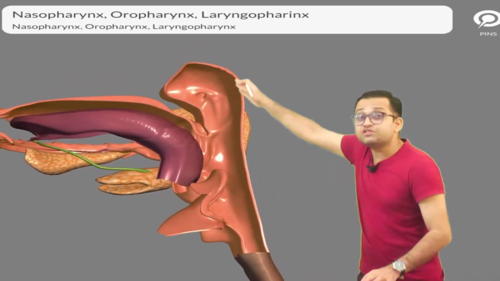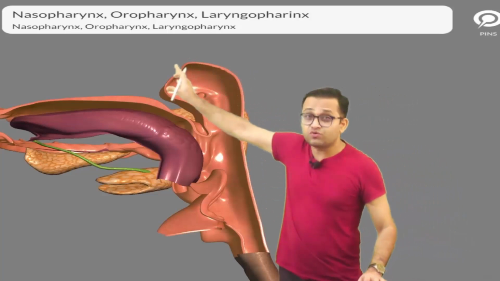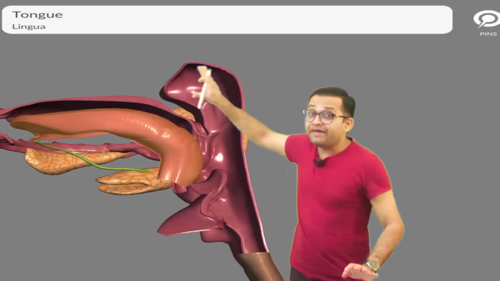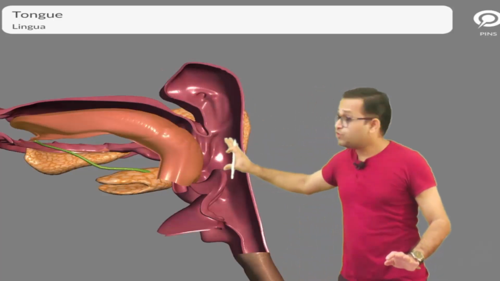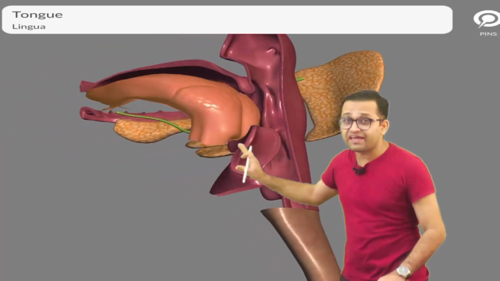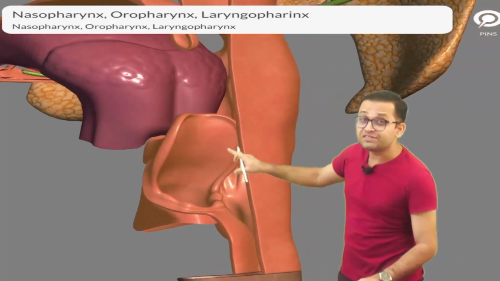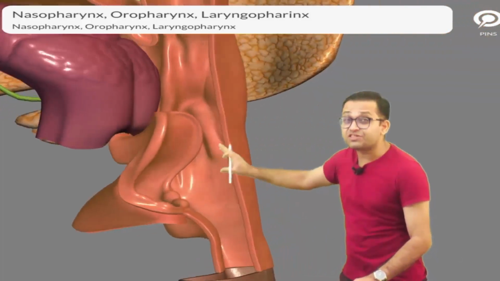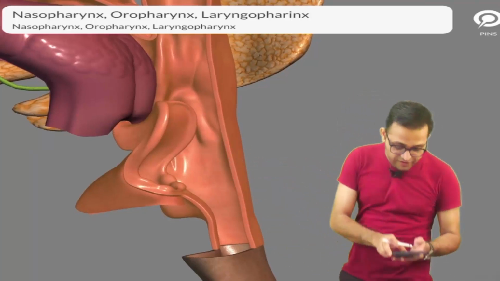Can you see? This is a very wide muscular tube. Here is the nose. Yes, this is the tongue. Behind the nose, nasopharynx. Behind the oral cavity, oropharynx. And here will be the larynx. So behind the larynx, can you see? This is the epiglottis, our leaf-like structure behind the larynx. Sir, this will be the laryngopharynx. Hope you all are getting the point.